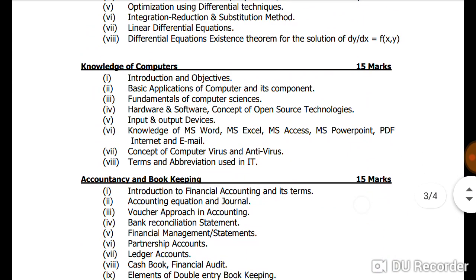Knowledge of computers carries 15 marks and it has the topics introduction and objectives, basic applications of computers and its components, fundamentals of computer science, hardware and software, concept of open source technologies, input and output devices, knowledge of MS Word, MS Excel, MS Access, MS PowerPoint, PDF, Internet and email, concept of computer virus and antivirus, terms and abbreviations used in IT.